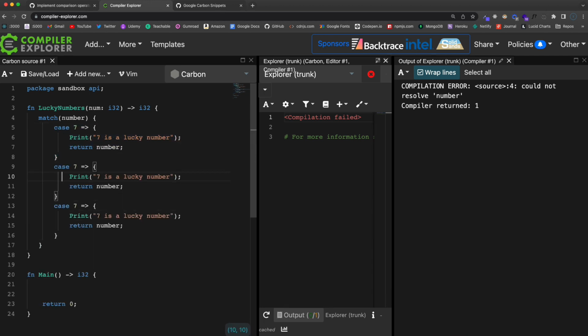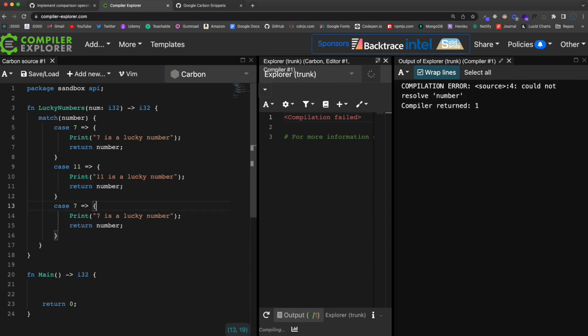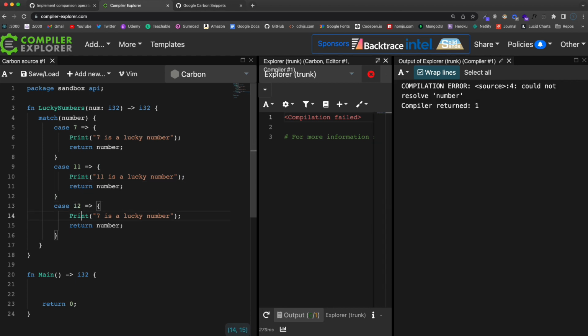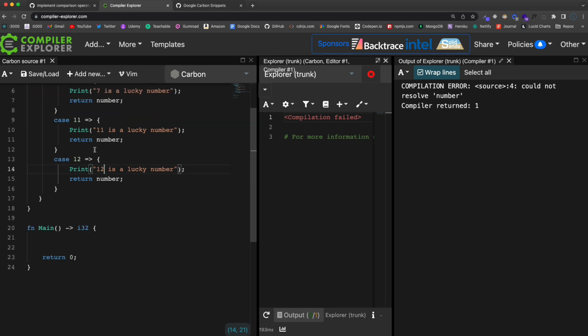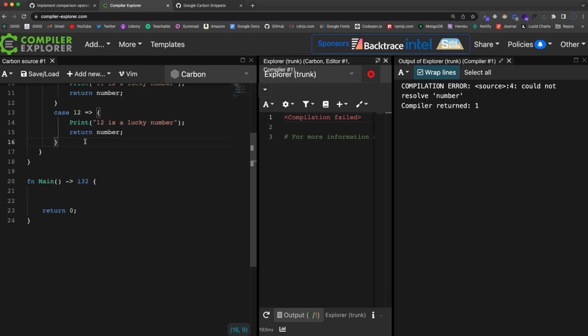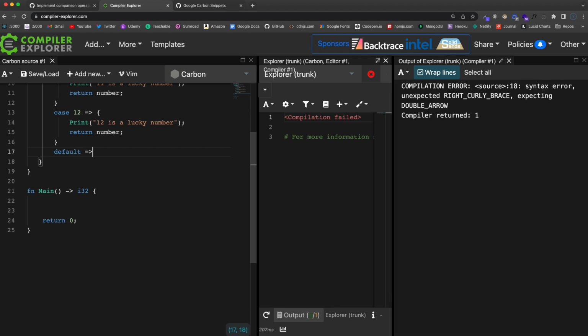and I'm going to do the same thing if this is 11, not 1, 11, or if it is 12. Okay, so it'll print those if it's 7, 11, or 12, and then we just want to add our default, just like we would with a switch.